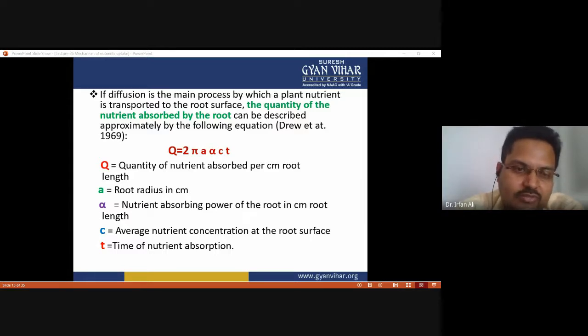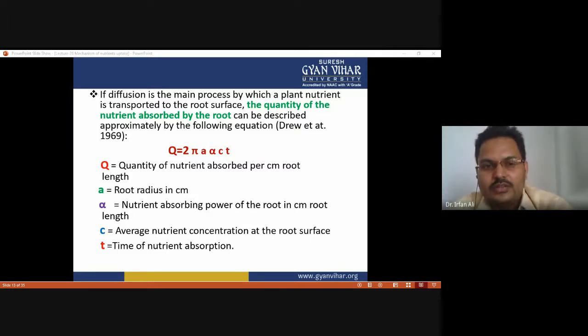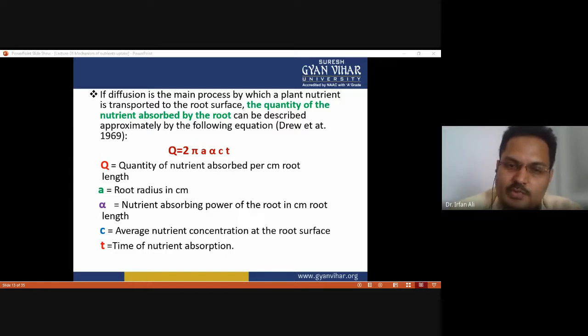The quantity of nutrient absorbed is directly proportional to the root radius, the nutrient absorbing power of the root, the average nutrient concentration at the root surface, and the time of nutrient absorption. All these factors affect the quantity of nutrient absorbed by the root.